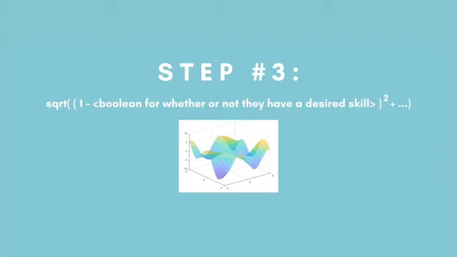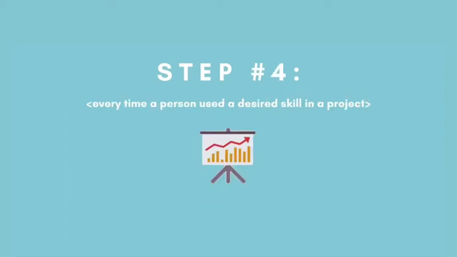Each person receives a score dictated by the number of skills minus the distance formula results. Step 4. Count every time each person used the desired skill in the project. This measures skill and application and will contribute to the applied skill score.